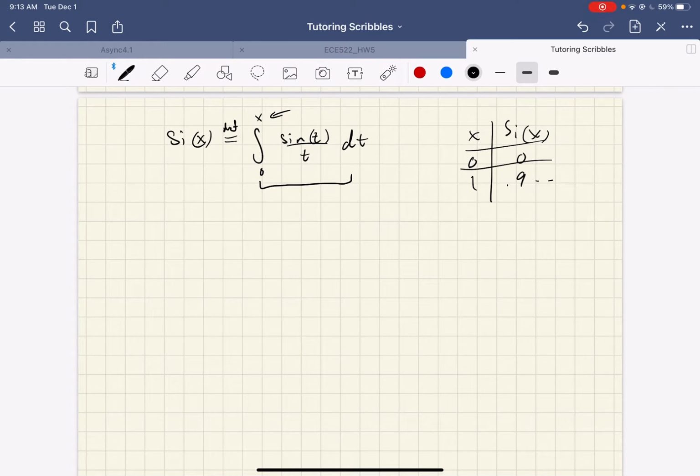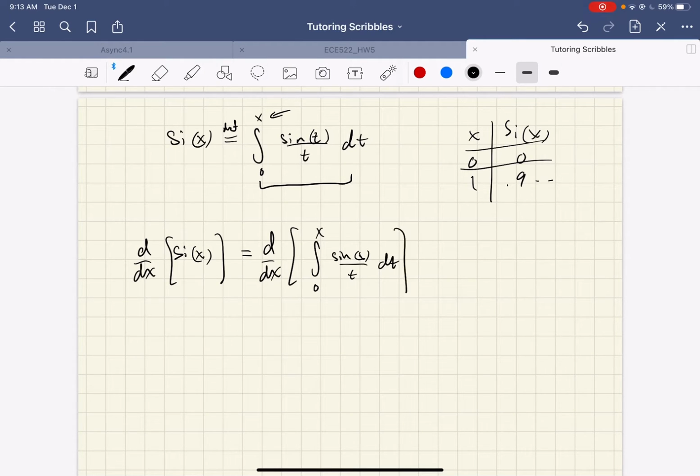Let's look at the derivative of psi of x. This says take the derivative of the integral from 0 to x of sine t over t dt, which, by the fundamental theorem of calculus, is sine x over x.